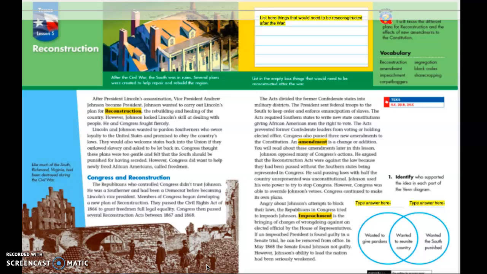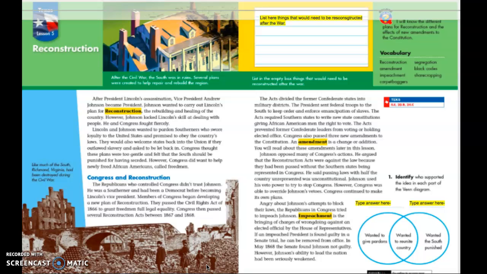Johnson opposed many of Congress's actions. He argued that the Reconstruction Acts were against the law because they had been passed without the Southern states being represented in Congress. He said passing laws with half the country unrepresented was unconstitutional. Johnson used his veto power to try to stop Congress. However, Congress was able to override Johnson's vetoes. Congress continued to make its own plans.